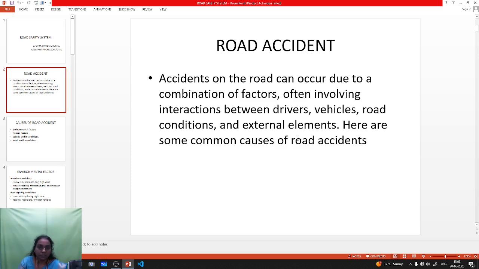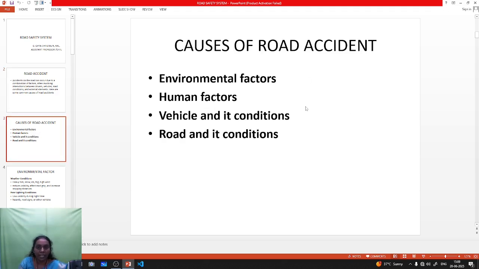Here are some causes of road accidents. The first one is the environmental factor. Environmental factor means road accidents are not caused only by the driver or only by the vehicle; the surrounding environment is also one of the reasons. The next one is the human factor. While the driver is driving the vehicle, some distraction or other reason causes human factors.